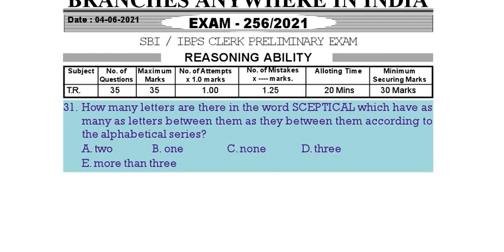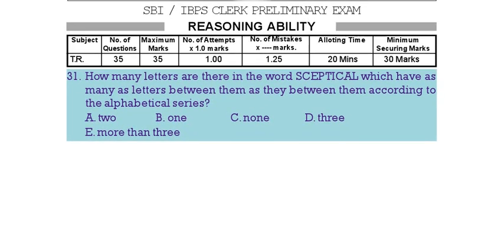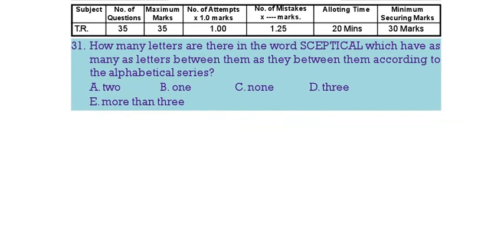This is reasoning ability. How many letters are there in the word SCEPTICAL which have as many letters between them as according to the English alphabetical series? See, here we are having one word, that is SCEPTICAL. Now, in the English alphabet, how much gap is there? The same gap should be here.